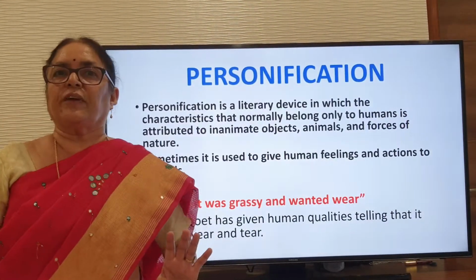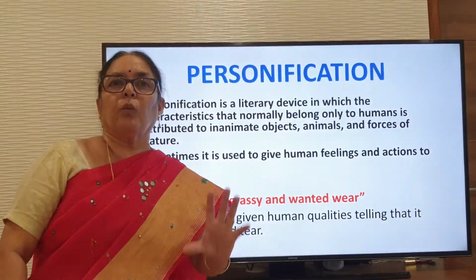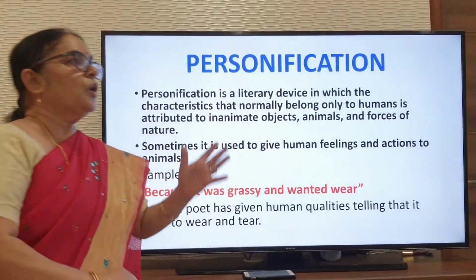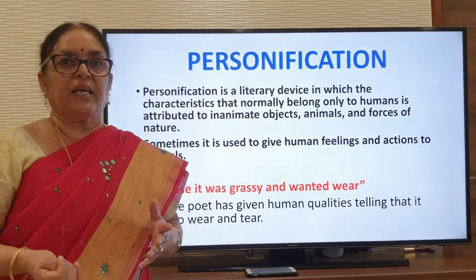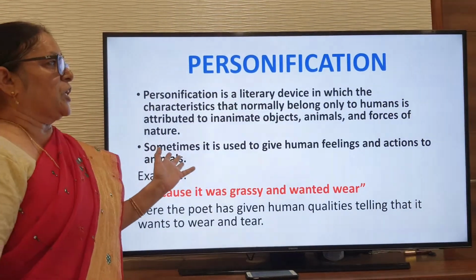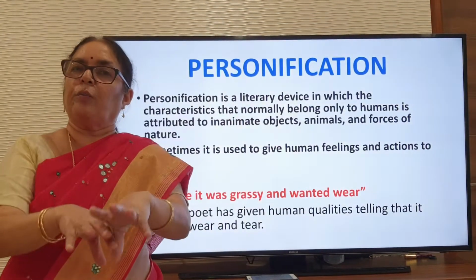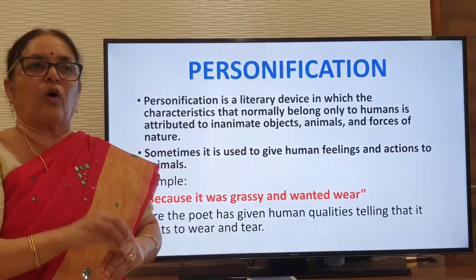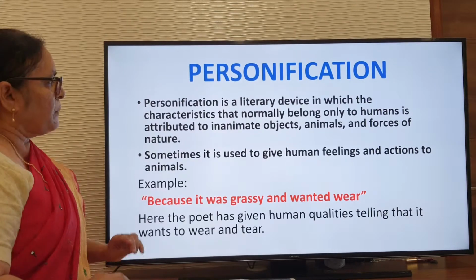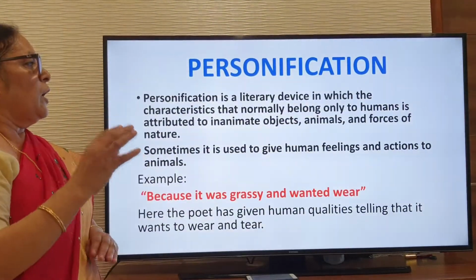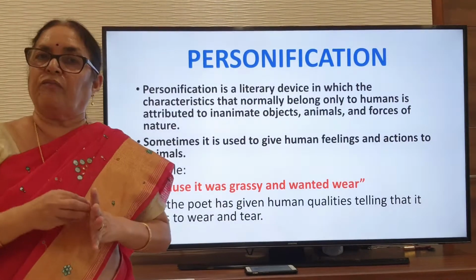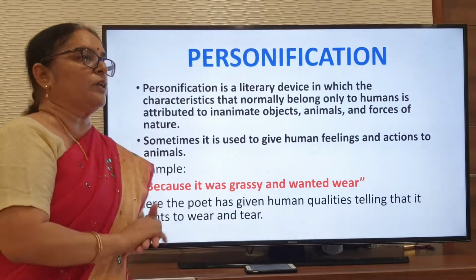Now, personification is giving human qualities to non-living things, inanimate objects, animals and even forces of nature. Anything, if we give human qualities to it, is called personification. Sometimes it is used to give human feelings and actions to animals.